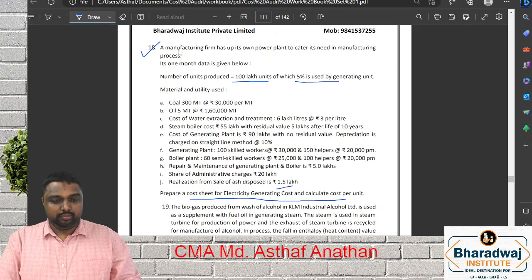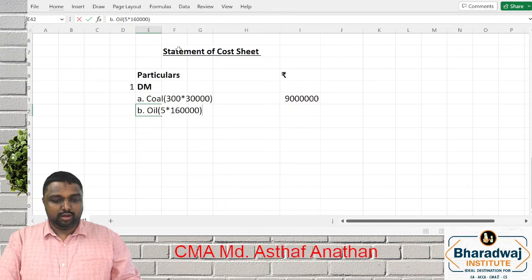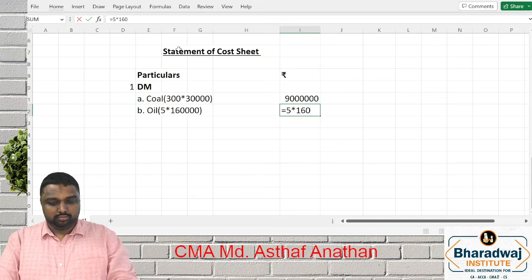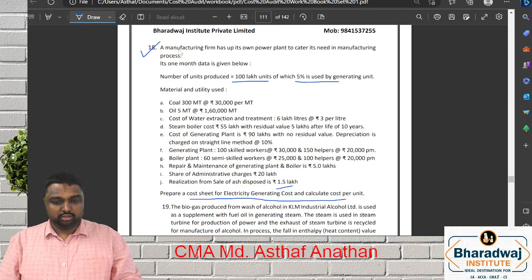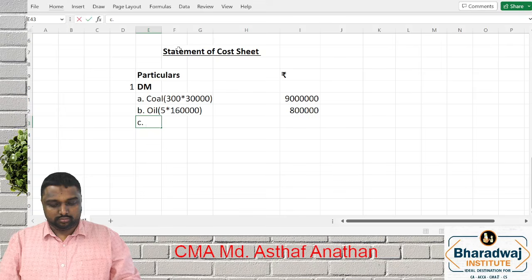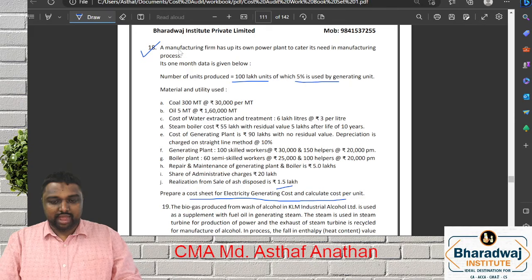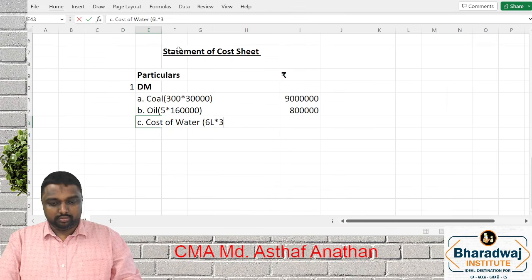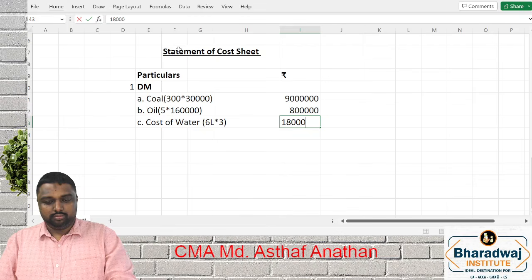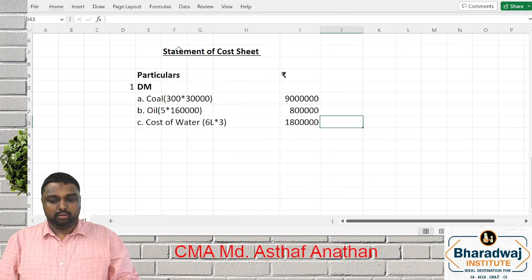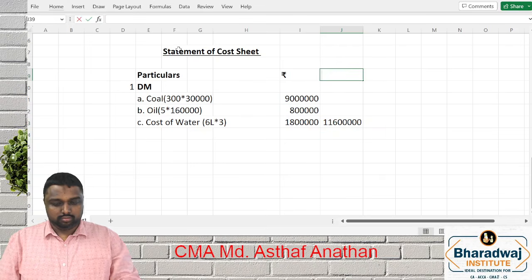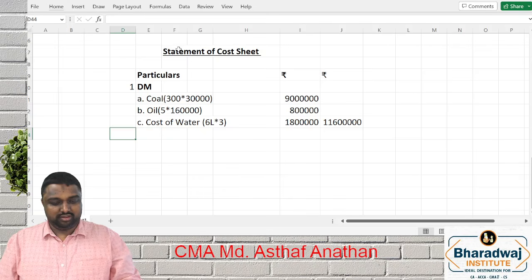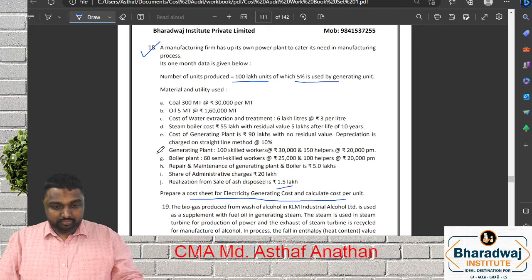Next, oil. What is the oil? 5 MT into 1,60,000. Next, cost of water: 6 lakh liters into rupees per liter. All the material is over. Next, we'll go for labor. What is the labor?